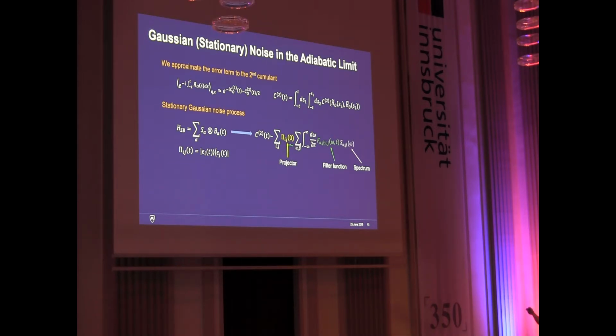So the I and J over here represent projectors onto the eigenstates of the pure adiabatic Hamiltonian, and then the alpha and beta correspond to different products of these bath operators. And so in terms of the spectral densities here, where alpha and beta are the same, these correspond to self-spectral densities, and ones where they're different are cross-spectral densities between the noise operators. But the important thing is we have something that looks a lot like a filter function formalism again. The difference is now that we have it for individual transitions.